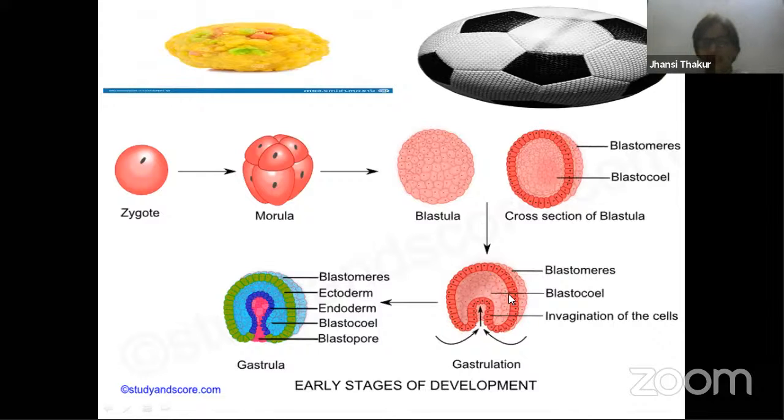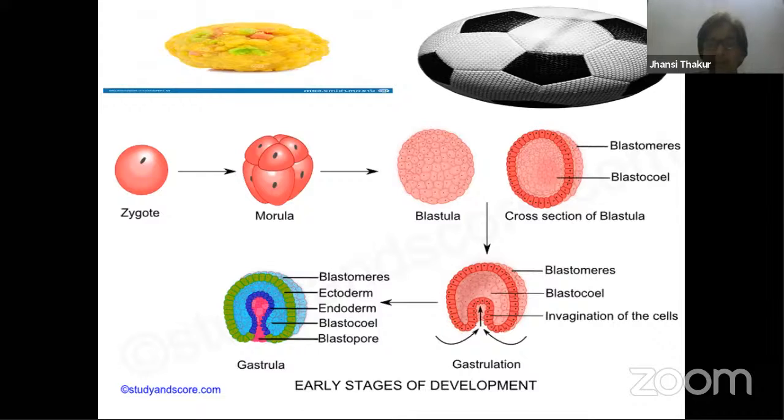After this, slowly, at any one point, you find that there is invagination of the cells taking place. That means these cells get pushed inside from one point. And here one pore develops, actually one pit is formed. What is a pit-like structure? You might have seen oranges, right? You find one depression kind of thing. Like that, there is one pit which develops, that is the blastopore pit. One hole, one pore is formed over there.